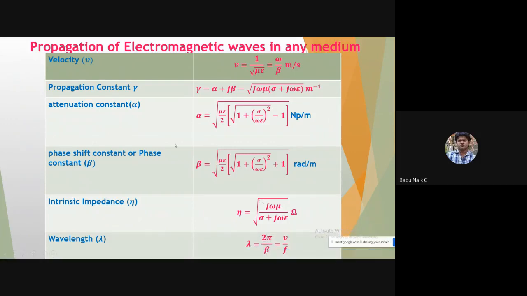You can write all these equations for a wave traveling in a particular medium. Velocity v, which we calculated, is equal to 1 by under root of mu into epsilon, equal to omega by beta, in meter per second.